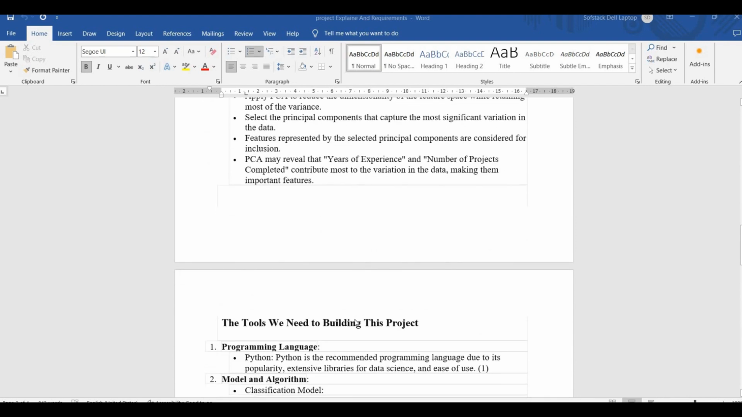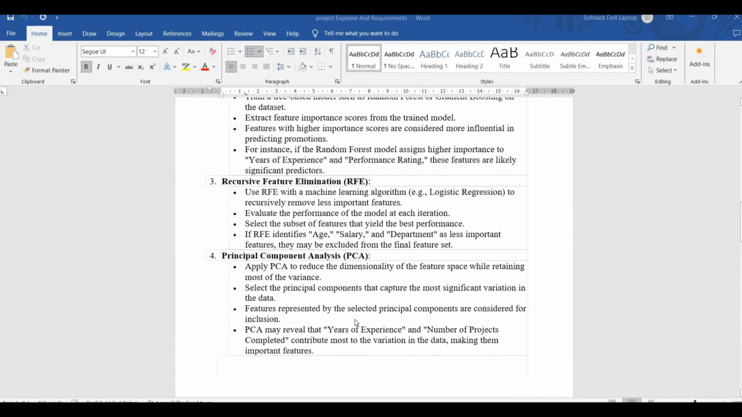So we come to the last technique that is listed here for feature selection, that is principal component analysis, PCA in short, and it is generally used for dimensionality reduction. So let's see how it can be used for feature selection as well. Here we apply PCA to reduce the dimensionality of the feature space while retaining most of the variance. And we select the principal components that capture the most significant variation in the data, and features represented by the selected principal components are considered for inclusion.